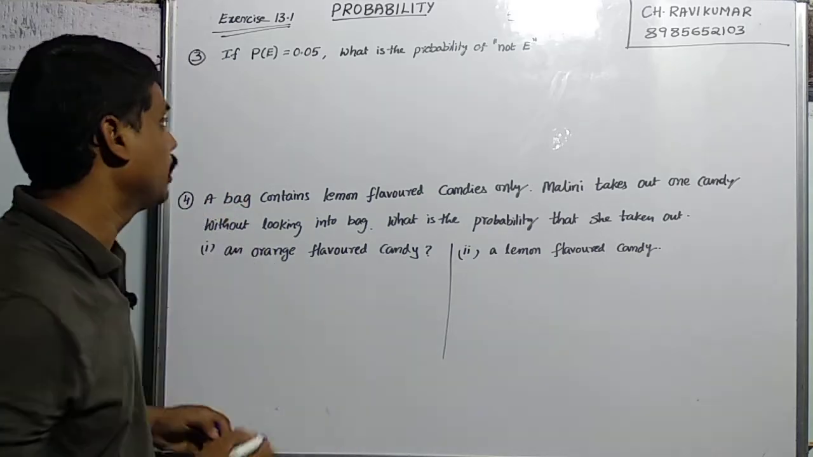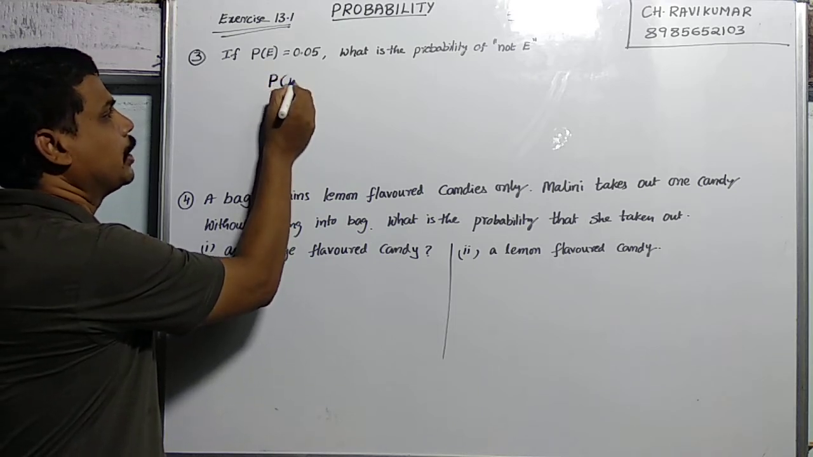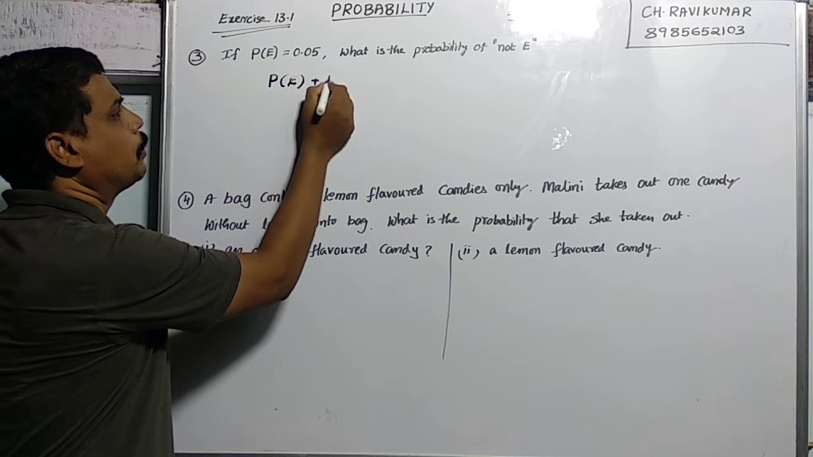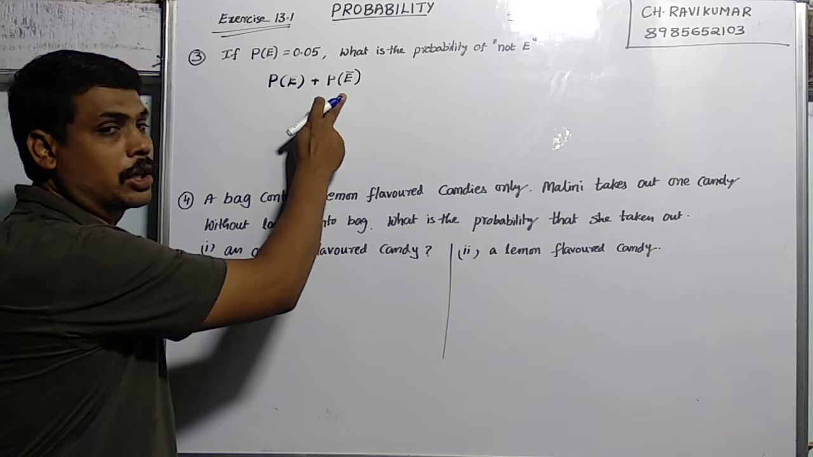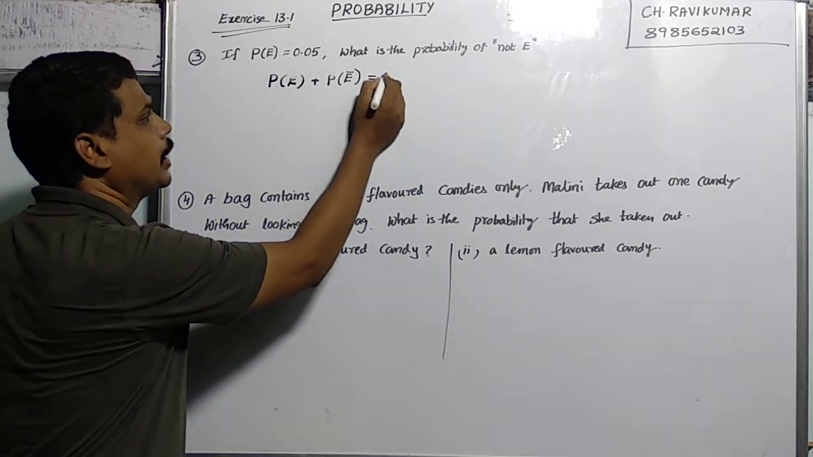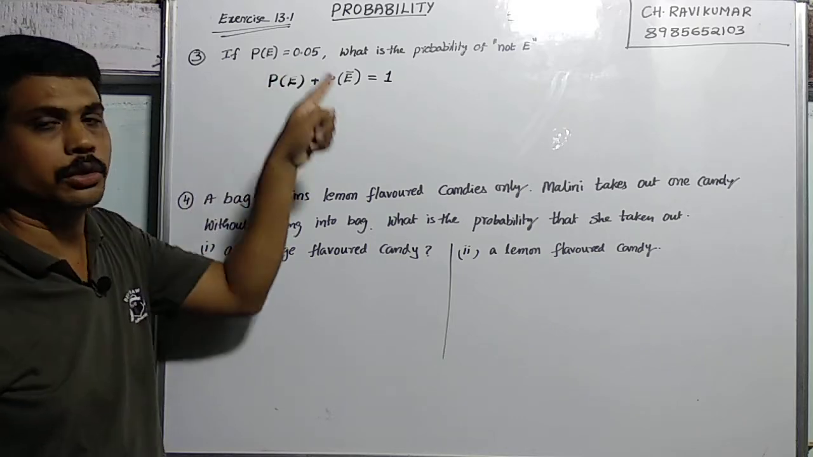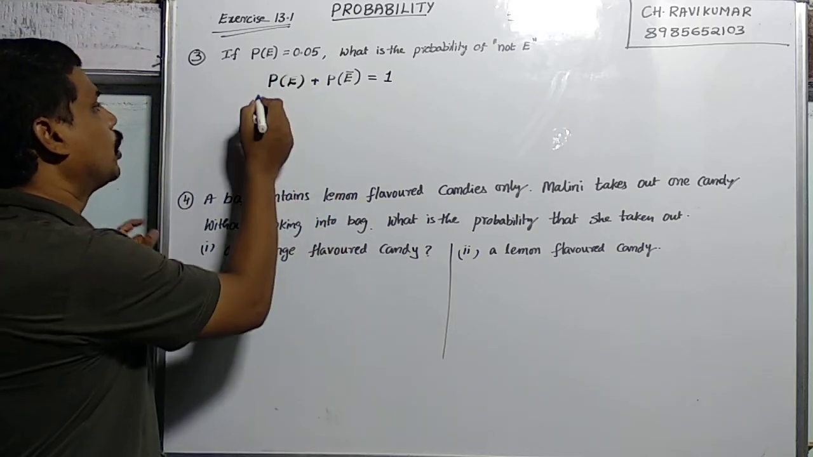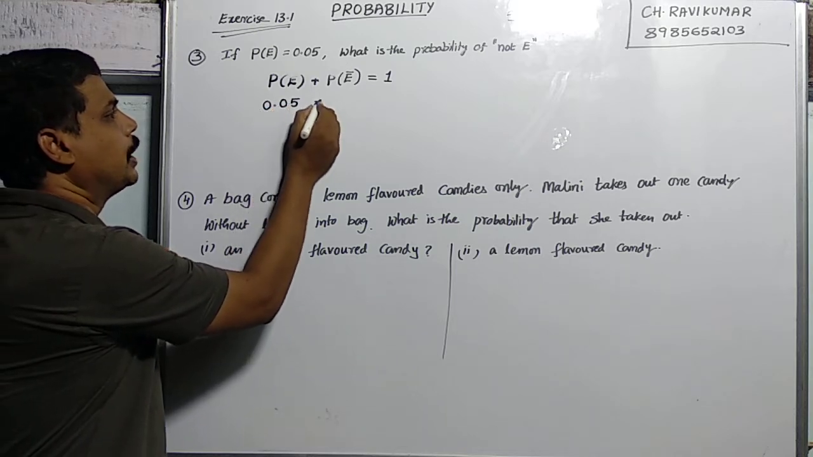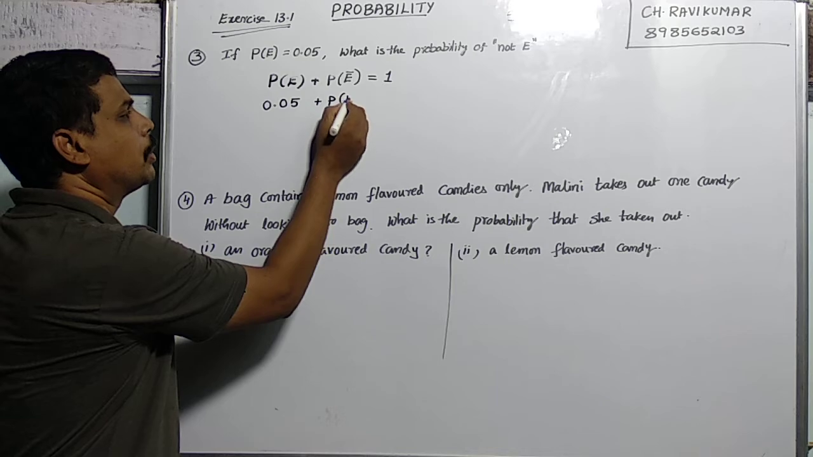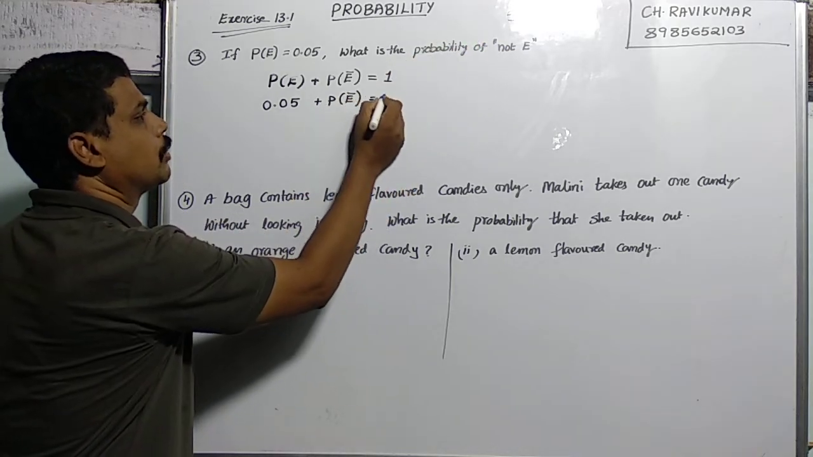Before going to this one, we have a formula: probability of E plus probability of E bar, where E bar means not E. If you add these two, you get 1. They have given probability of E is equal to 0.05. So I take 0.05 plus P of E bar, E bar meaning probability of not E, which is equal to 1.